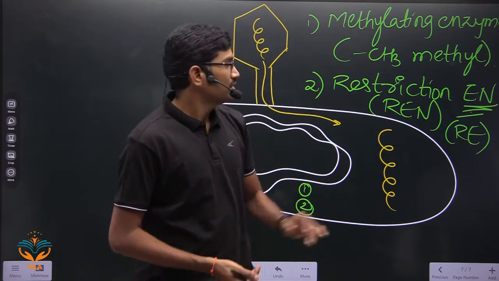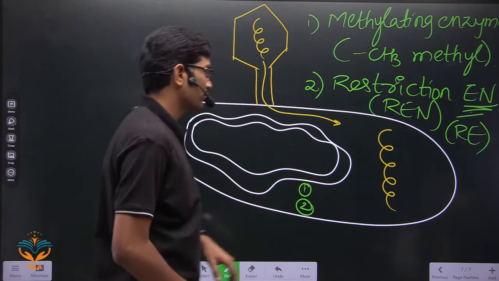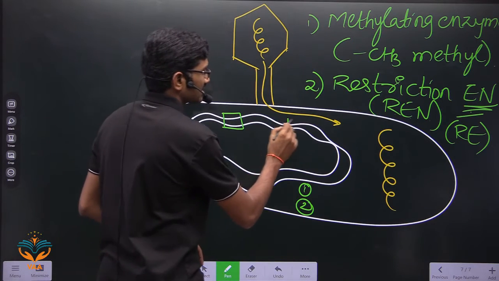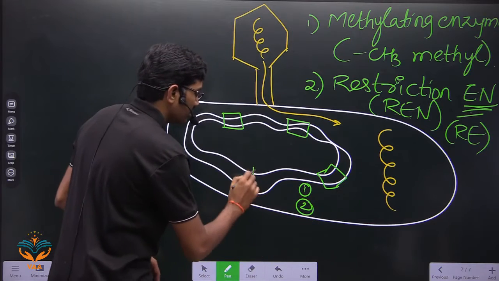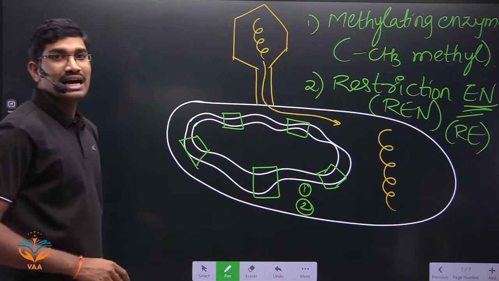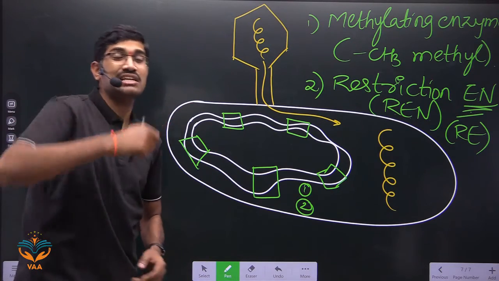Now, what is this restriction endonuclease and how will it act? I already told you. Restriction endonuclease will recognize some particular sequence of DNA, and after recognizing this DNA sequence, it will cut within that sequence. Yes or no?